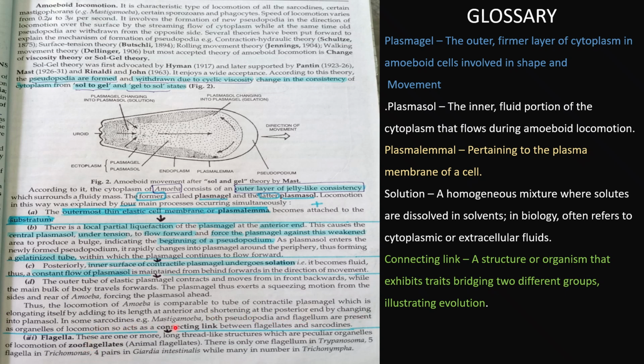In some sarcodines, like Mastigamoeba, both pseudopodia and flagella are present as organelles of locomotion, the connecting link between the flagellates and the sarcodines. The last thing was the flagella, which we have discussed previously.